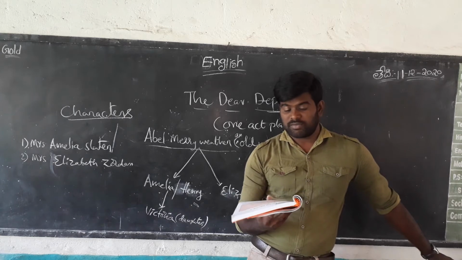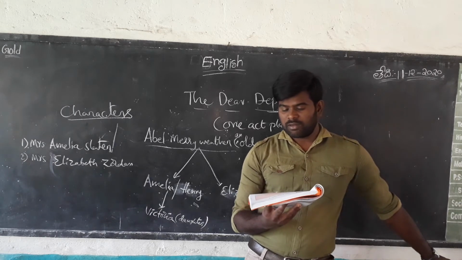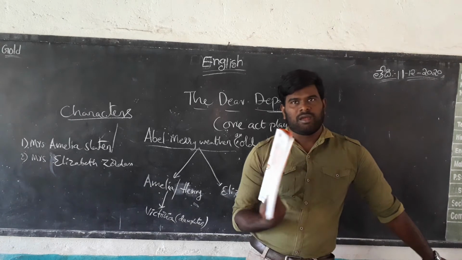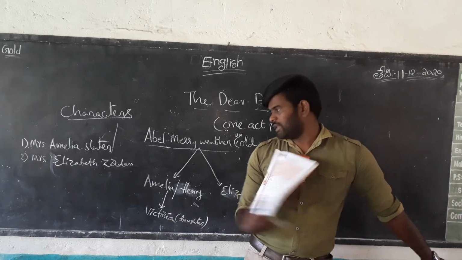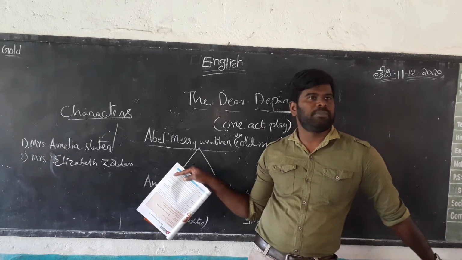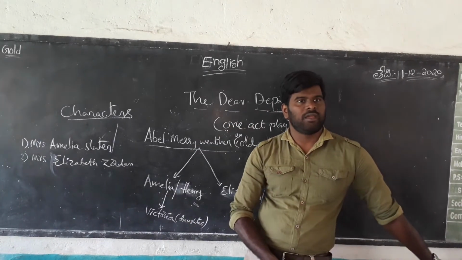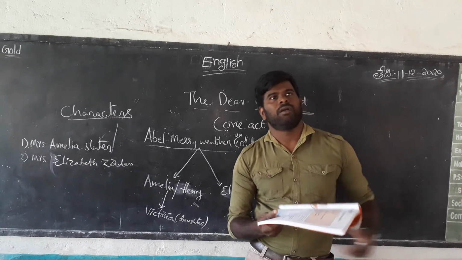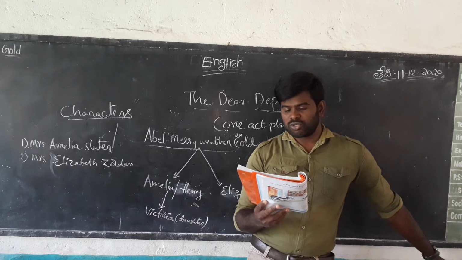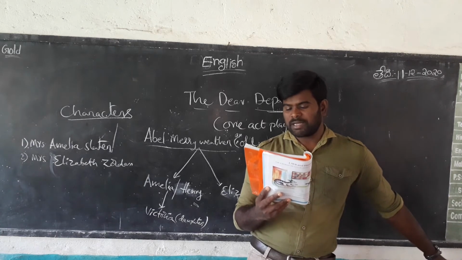Victoria's dialogue: What are they coming for? They have not been here for ages. It means there are different fights going on between these two couples. They met after a long time, which means they didn't see each other for a long time. Mrs. Slater: They are coming to talk over grandpa's affairs.